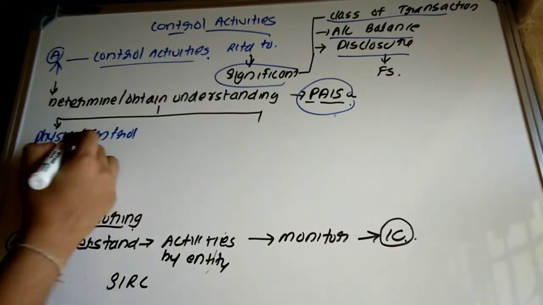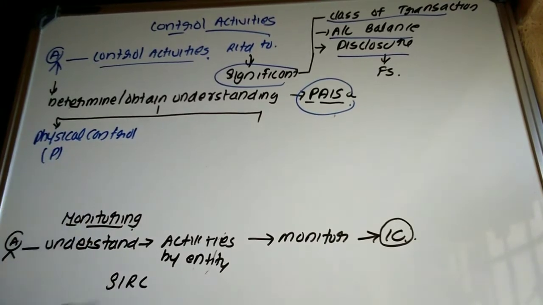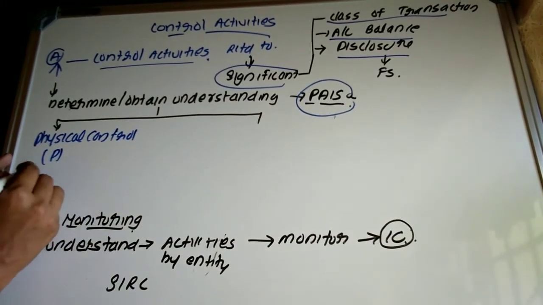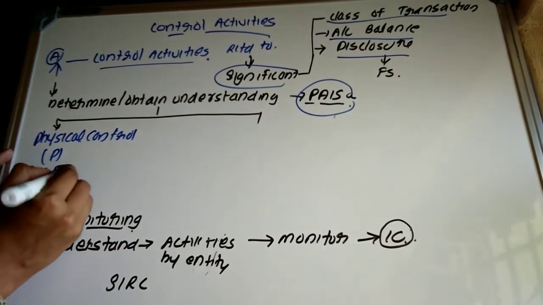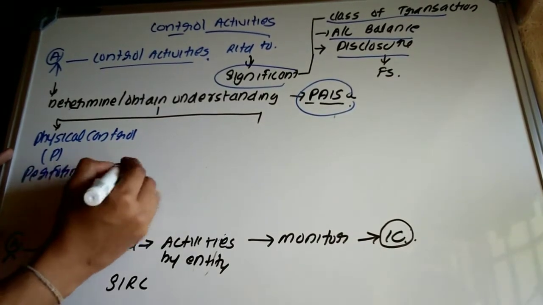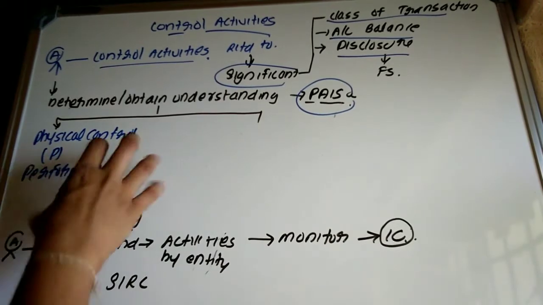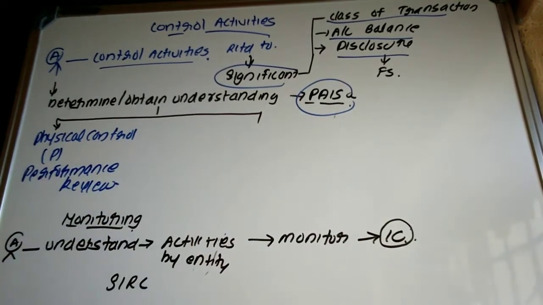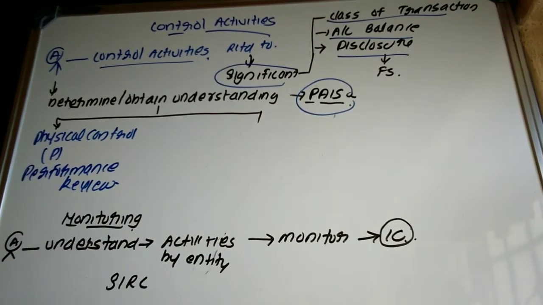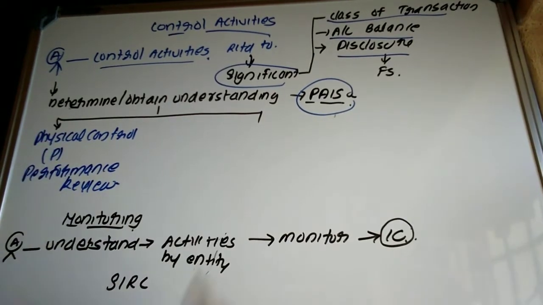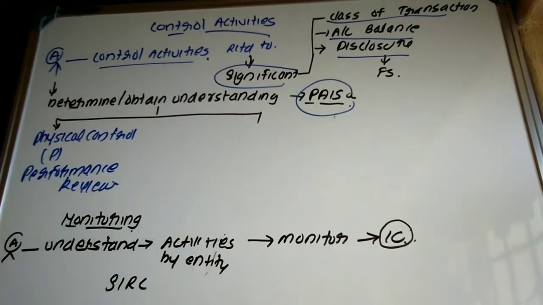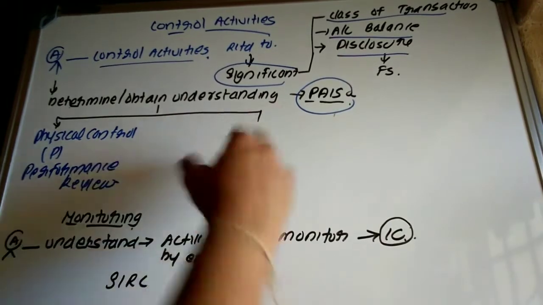Then P, one more thing with P, that is what? Performance review. Whether appropriate authority is making review of the performance in that organization so that they can understand what? Whether there exists any deficiency in the performance, what are the shortcomings of that performance, etc. Okay. Then